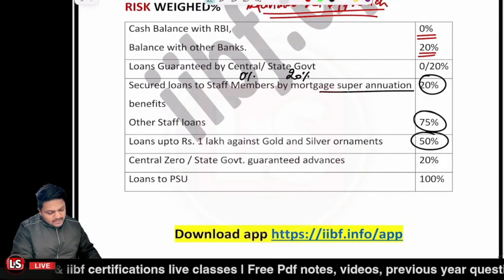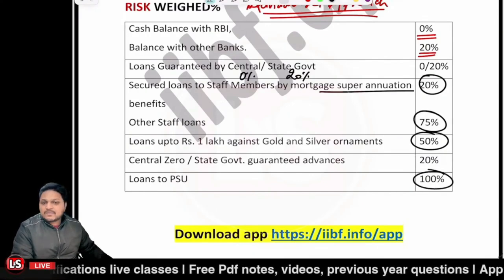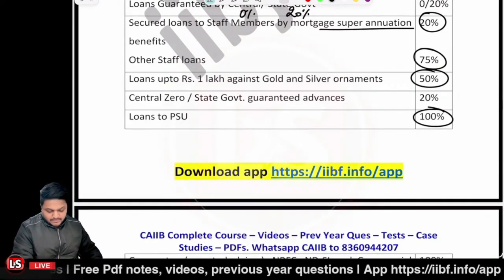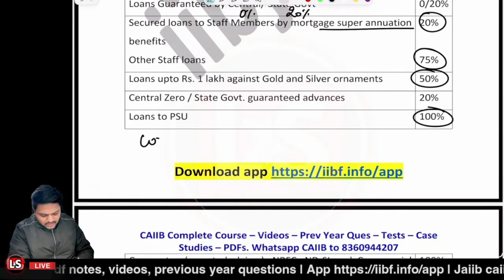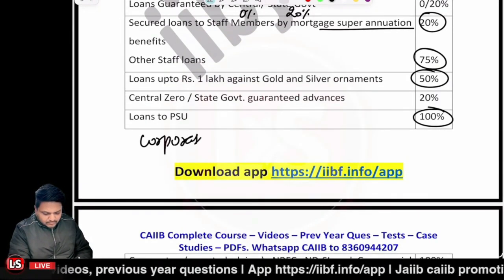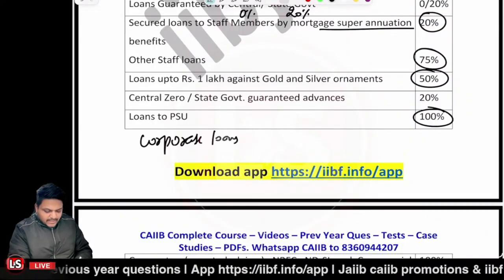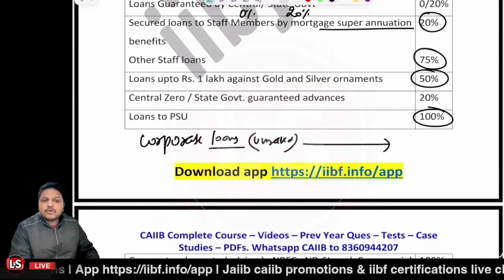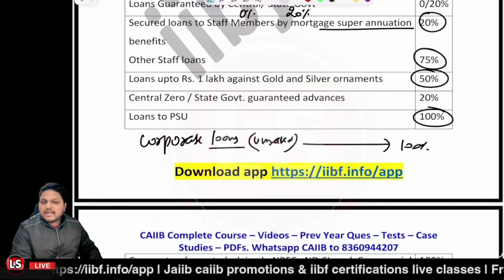If a loan to a PSU is there, then it is 100%. And let's say if corporate loans are given and they are unrated, then in that scenario it will be 100% again, right?